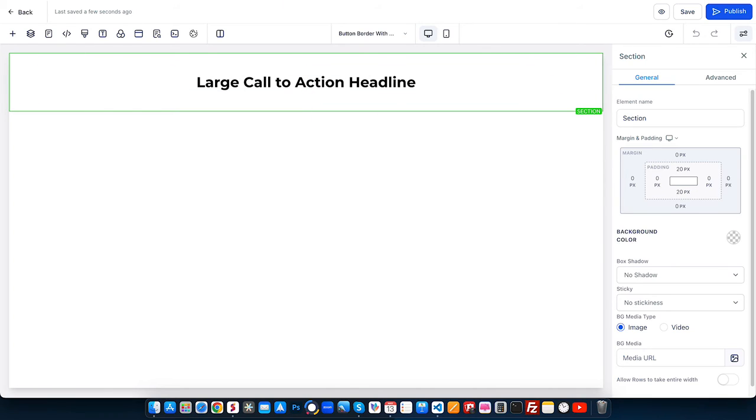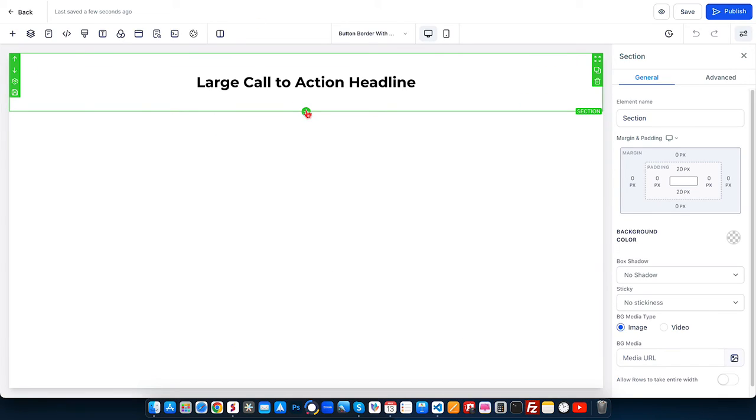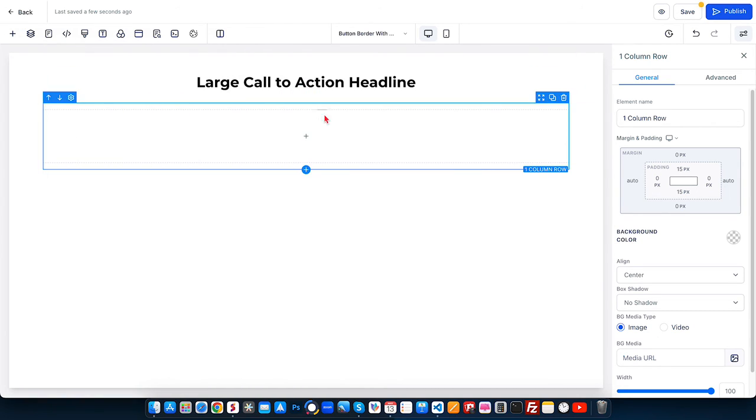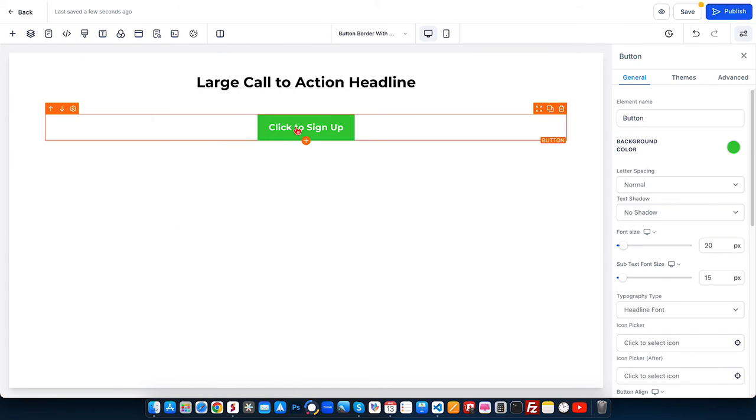I'm going to apply the first hover effect. Here is the first one. It changes the background color a little bit and adds a shadow under the button. Let me show you how we can apply this. Let me add a row, a column, and then I will add a button, and on this button I will apply this code snippet.